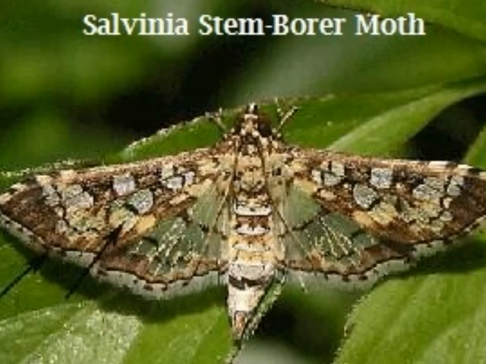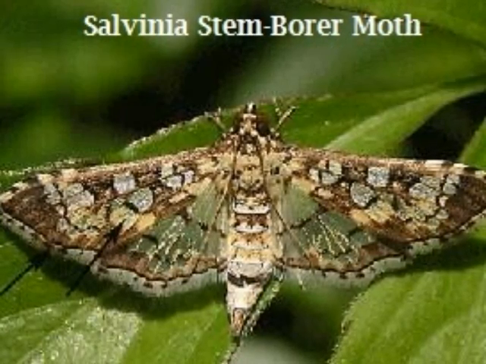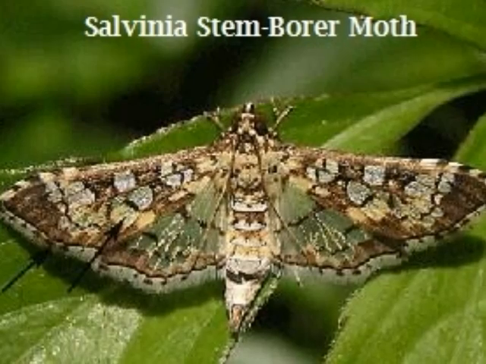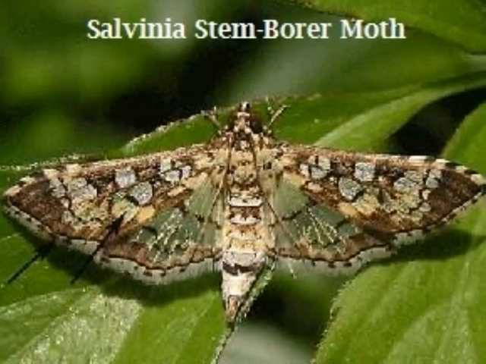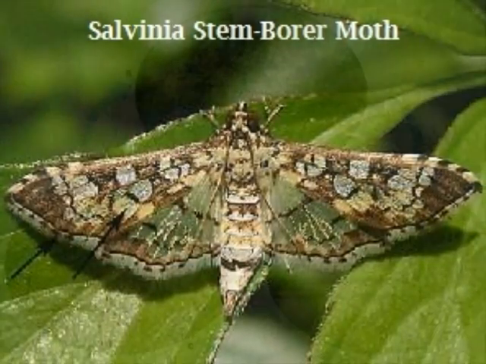Two other predators are the Salvinia stem borer moth and the Salvinia weevil. Together, the grasshoppers, moths, and weevils feed on the stems and leaves and are virtually the only organisms that prey on these invasive aquatic ferns.